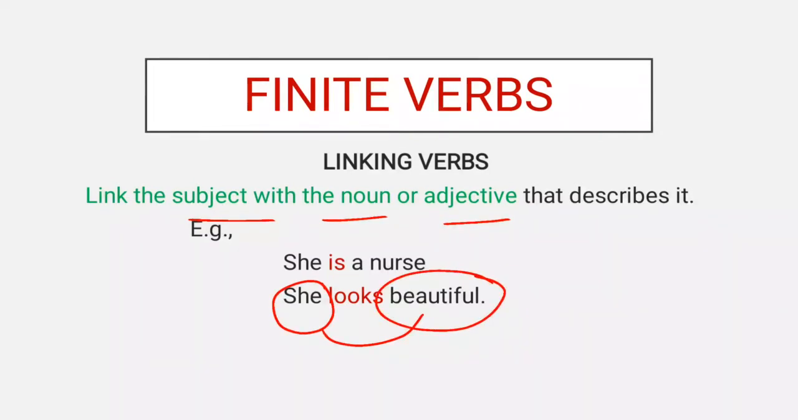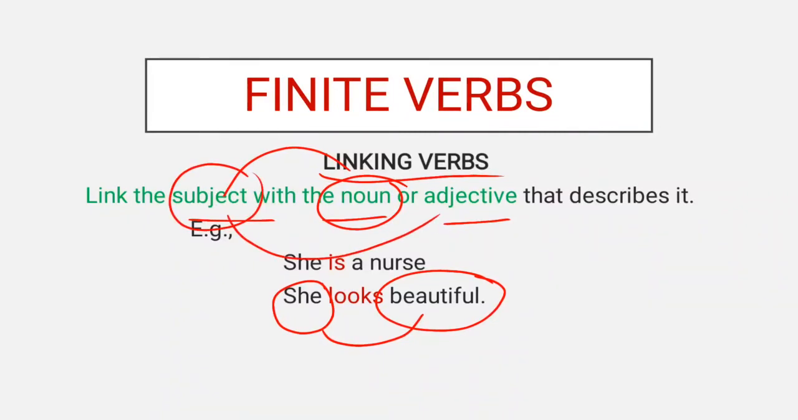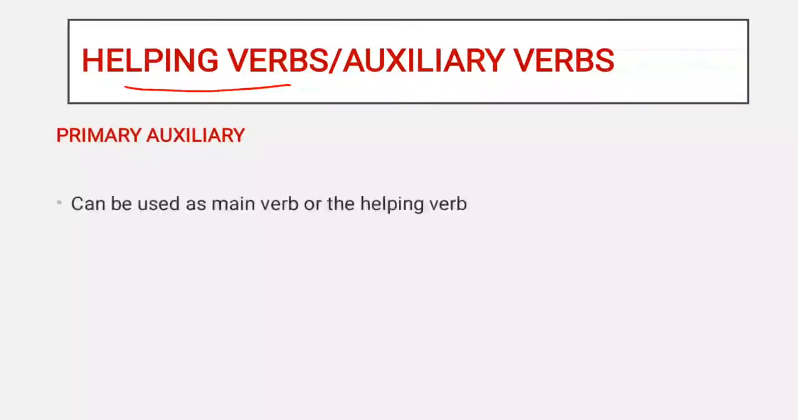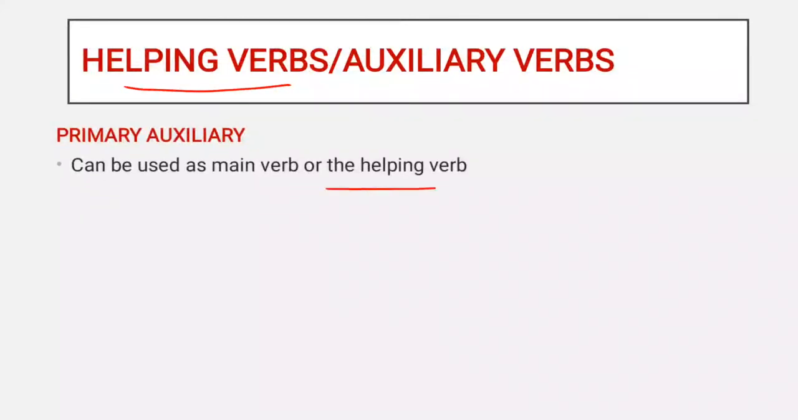So this is how linking verbs link the noun with the subject or the subject with an adjective. Now let's talk about third type of finite verbs, that is auxiliary verbs. Now these are also known as helping verbs. Why they are called helping verbs? Because they help the main verbs to express time, mood and possibility of the action.